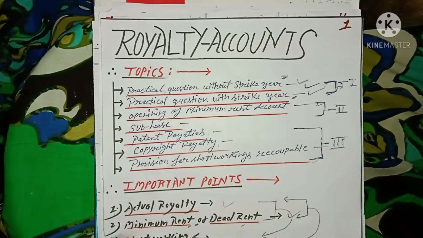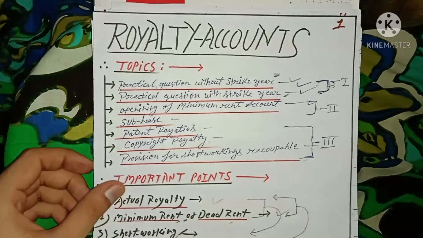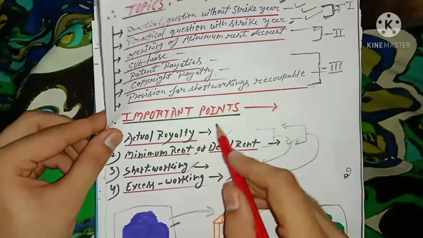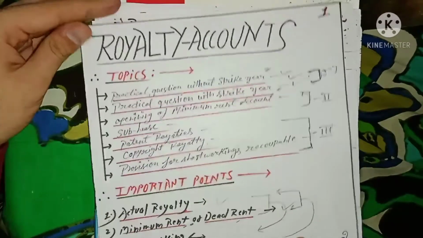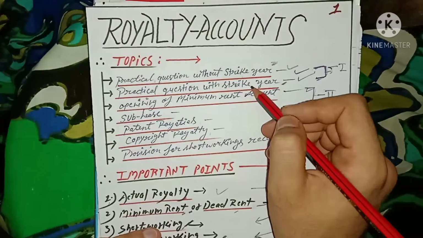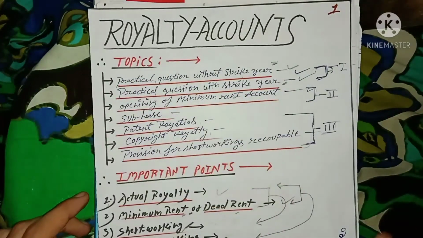We have already looked at practical questions in which we saw how to pass journal entries regarding royalty accounts, making journals and transferring from journals to ledger accounts. I have already told you the meaning of these 4 terms. So today we're going to get our hands on the next topic, which is practical questions with a strike year.